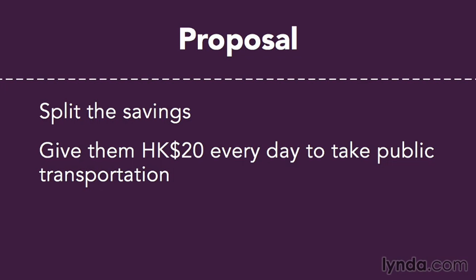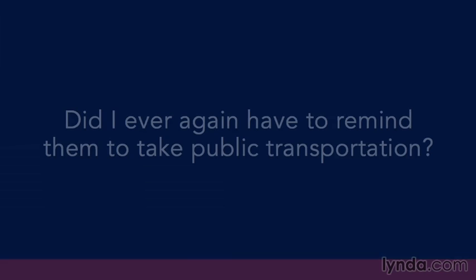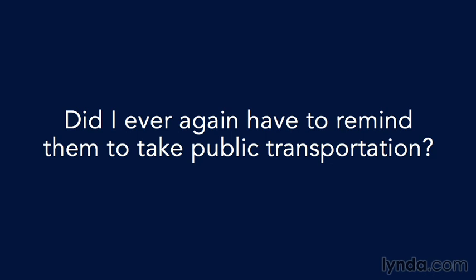A performance evaluation measure. I would pay them 20 Hong Kong dollars every day that they rode public transportation to school. That was the performance evaluation measure that I had in place. And I said, I will pay you in cash every Friday. So I will pay you 100 Hong Kong dollars every Friday, so 14 or 15 US dollars. Did I ever again have to remind them to take public transportation? No, I did not. Never had to discuss it again.